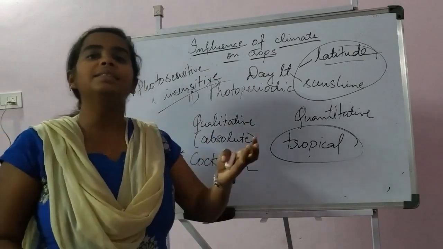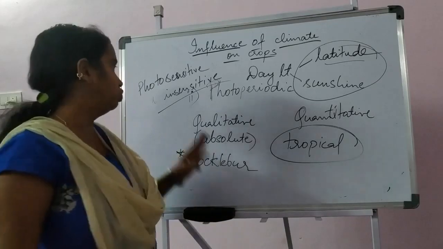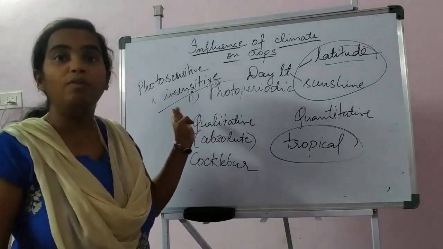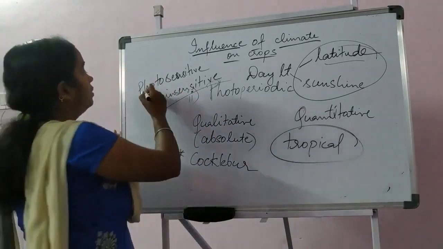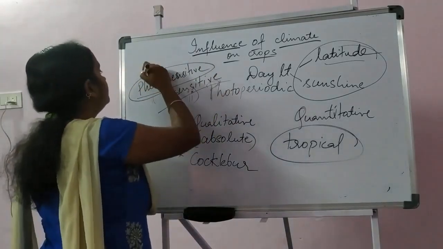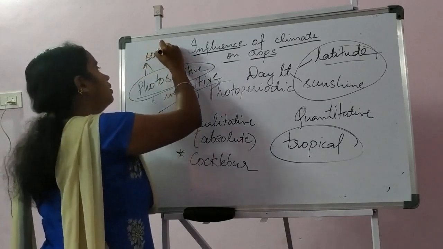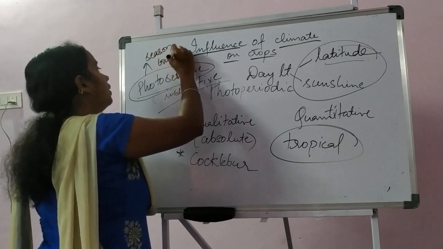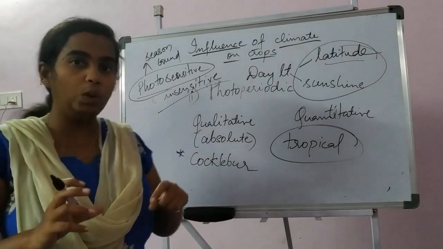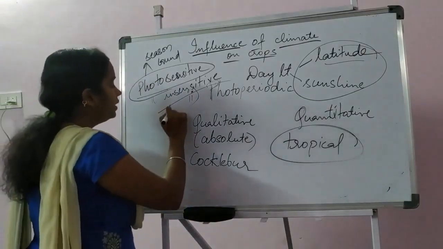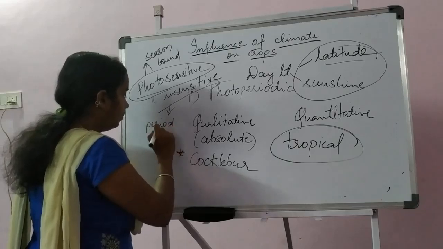Like sunflower, it can survive wherever it is grown. Such type of crop we call a photoinsensitive crop. So photosensitive crops are season bound, meaning photosensitive crops can be grown in a particular season only, whereas photoinsensitive crops are period bound.